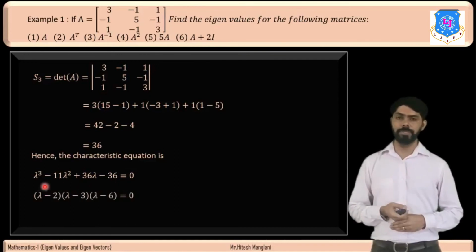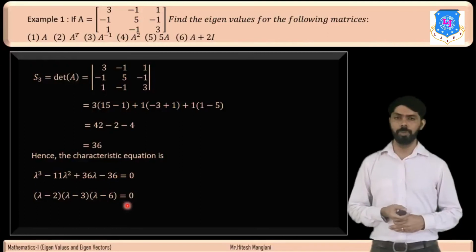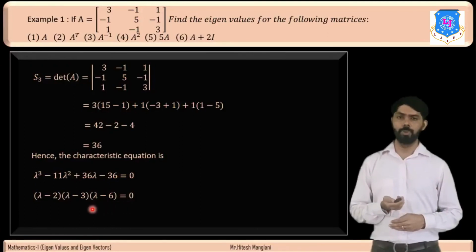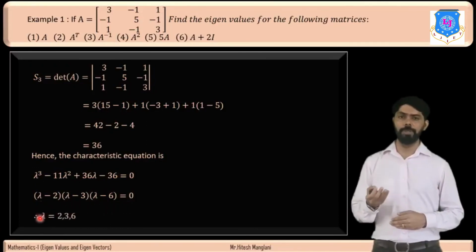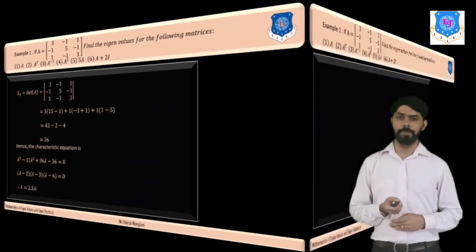Now if we factorize this polynomial, it will be lambda minus 2 into lambda minus 3 into lambda minus 6 is equal to 0. So the values of lambda will be 2, 3 and 6. These are the eigenvalues of matrix A.